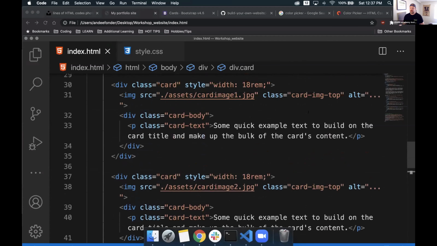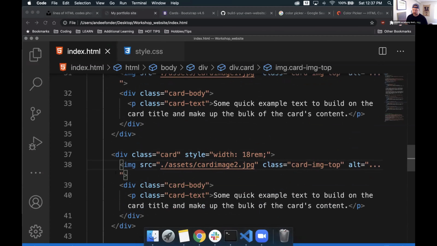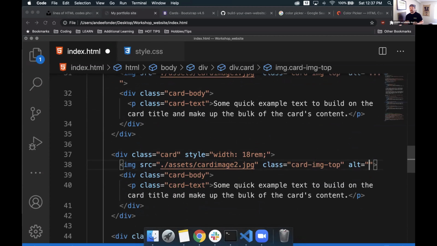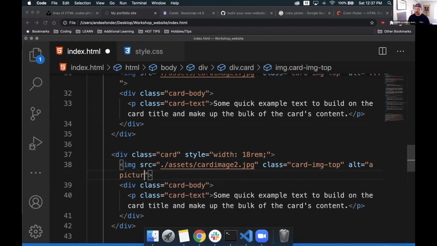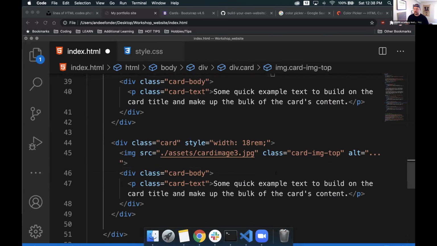Earlier, I mentioned the alt tag. This is important. I'm going to always say this is very important. With this, I want to make sure I describe what we're looking at here. It doesn't have to be an extreme description. It needs to just say something, because the way screen readers work is that it will say a picture of, and then it will look at the alt tag text and say whatever that is. So we don't need to say a picture of code. Instead, we can say some lines of code on a monitor. So fairly descriptive. For the most part, it's kind of vague, but still it gets the point across. So the screen reader will read this alt tag and say a picture of some lines of code on a monitor. We'll go down to the next one here.